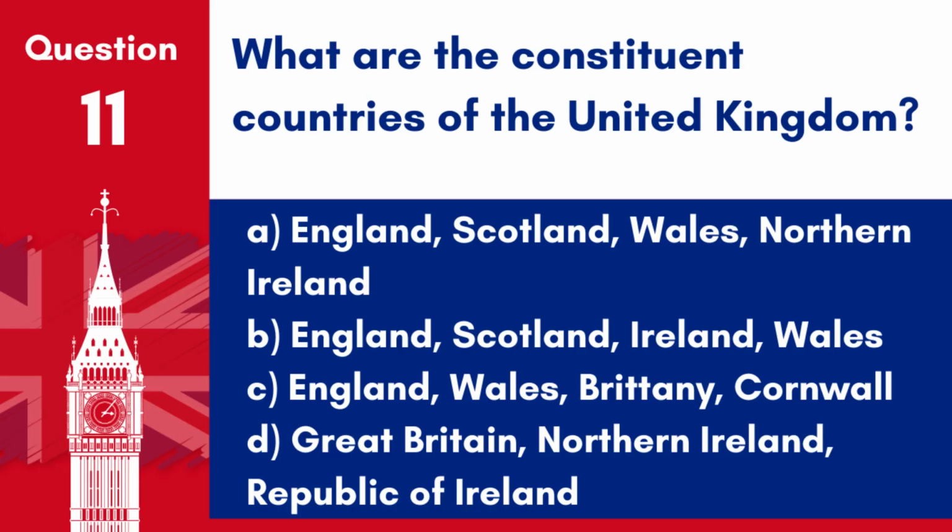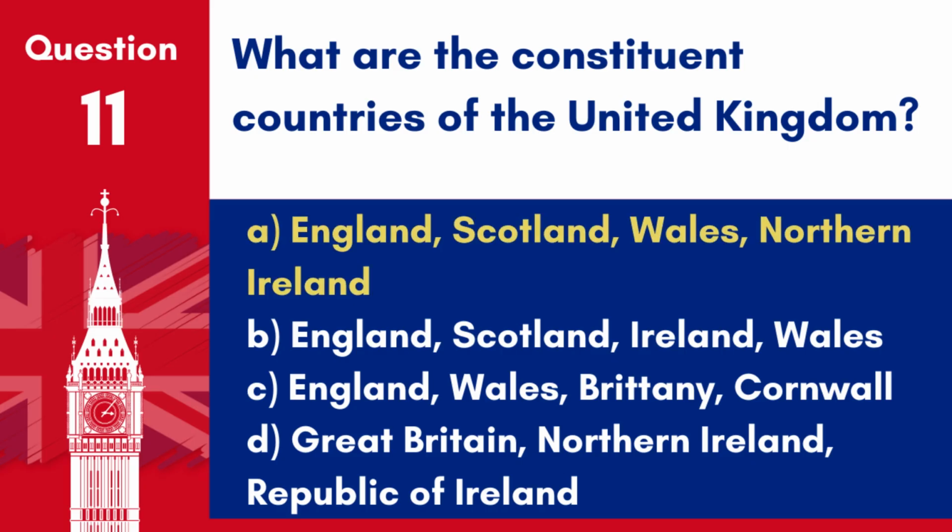Question 11. What are the constituent countries of the United Kingdom? A. England, Scotland, Wales, Northern Ireland. B. England, Scotland, Ireland, Wales. C. England, Wales, Brittany, Cornwall. D. Great Britain, Northern Ireland, Republic of Ireland.